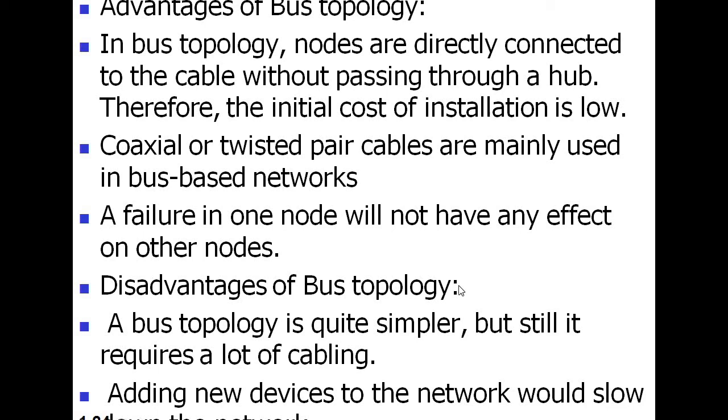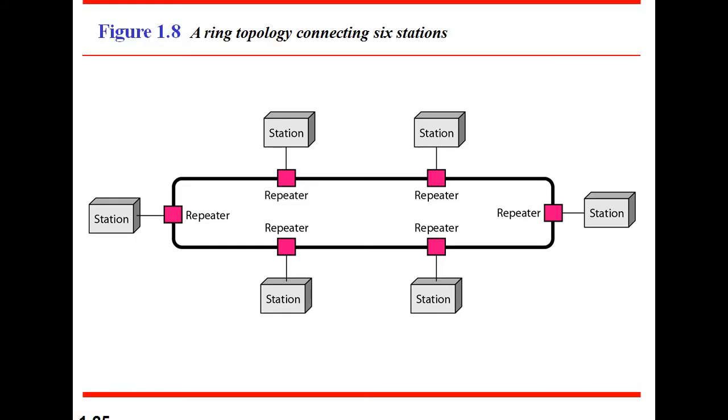And what are the disadvantages? A bus topology is quite simple, but still it requires a lot of cabling. That means it requires a larger number of cables to connect the single communication line to the computers or nodes. Adding new devices to the network would slow down the network. Next, this is all about bus topology.